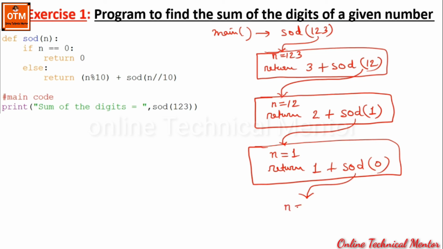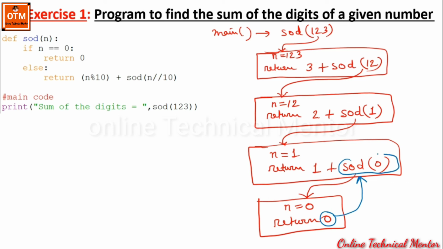So in the next state the value of n is 0. Now in this state n is equal to 0 and this if condition is satisfied, so it will return 0 from here. Now this 0 will be returned back to the previous state. That means SOD(0) will be replaced by 0. In this state the pending work will be evaluated, that is 0 plus 1, which will be 1, and that 1 will be returned to the previous state, that is over here. So this will be replaced with 1.